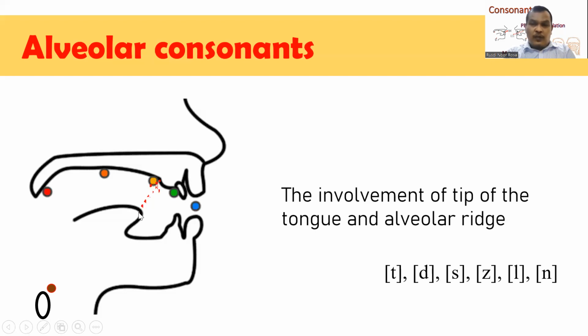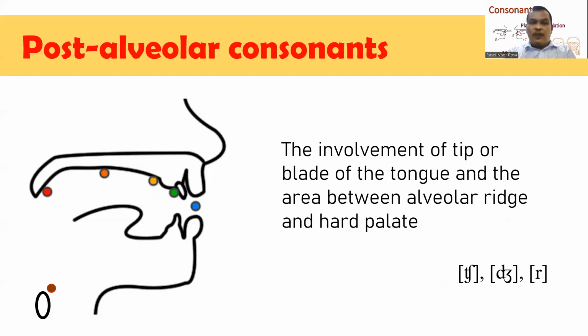So these sounds are called alveolar consonants. There are many sounds that belong to alveolar consonants, such as t, d, s, z, l, n. These sounds are called alveolar consonants.